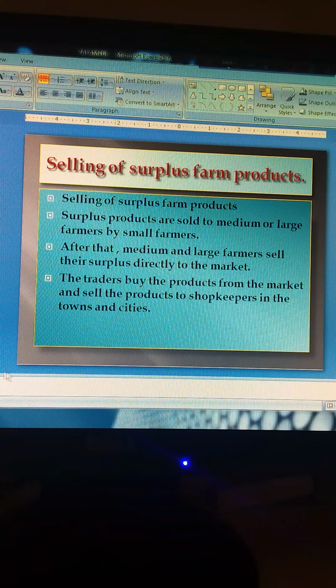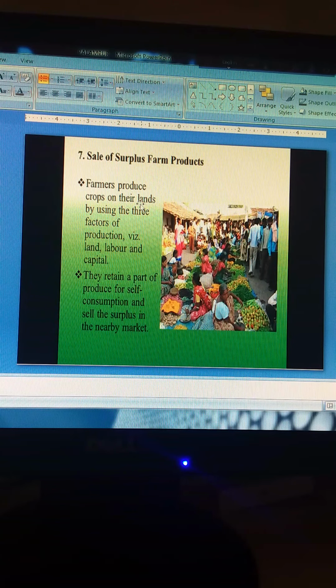Let us see a picture to understand this. Farmers produce crops on their lands by using 3 factors of production: land, labor and capital. They retain part of the produce for self-consumption and sell the surplus nearby.